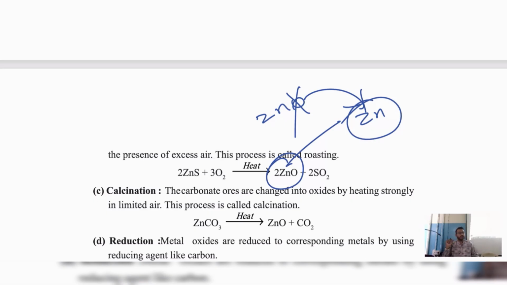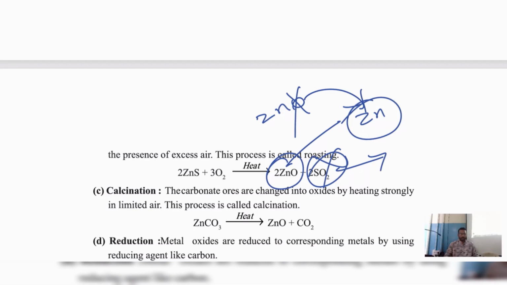Understood? Now, what about sulfur dioxide? It's a gas. It will evaporate. We are not going to get it. Only from the zinc oxide, again by using the reduction or refining method, we obtain a pure metal.